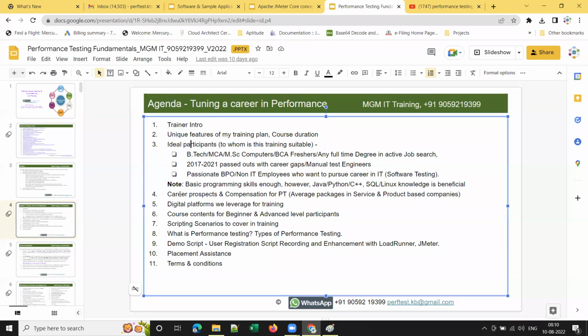Then career prospects and compensation for performance testing: what are the average packages that you can expect in service and product based companies? The digital platforms that we are leveraging for training, and course contents for beginners and advanced level participants. And what scripting scenarios I am going to cover in training, and what is performance testing and the types of performance testing. I'll be covering these in the demo sessions.